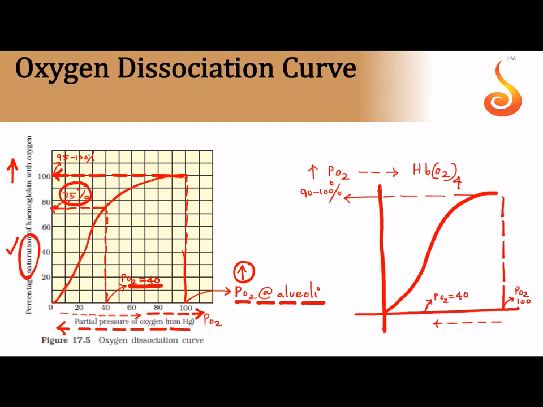Why did I take 40? Because 40 is what is in the tissue, and I showed you that on drawing a vertical, how much did I get? I got about 75%. So now why there is a fall in saturation is what you need to learn. From 100, the saturation has come down to 75%. That means some oxygen is given out by the hemoglobin.